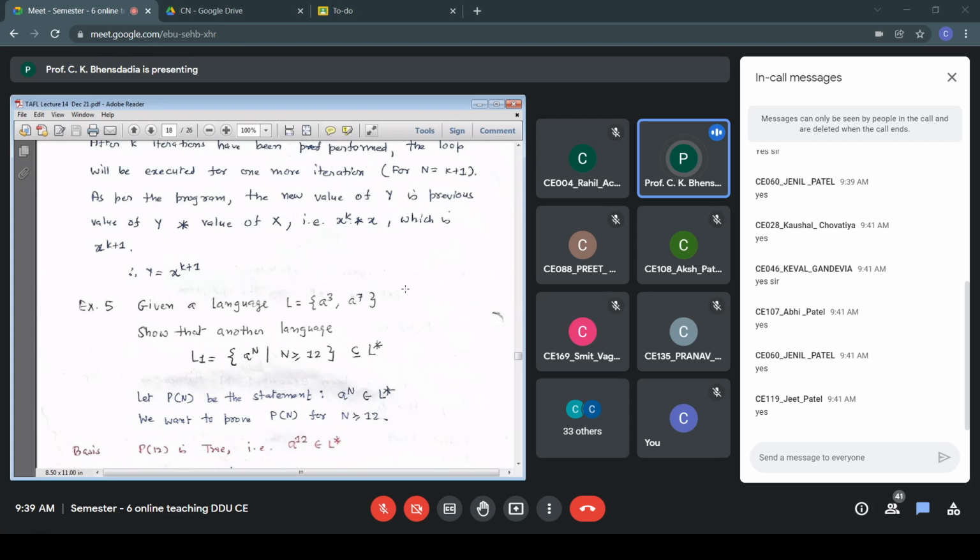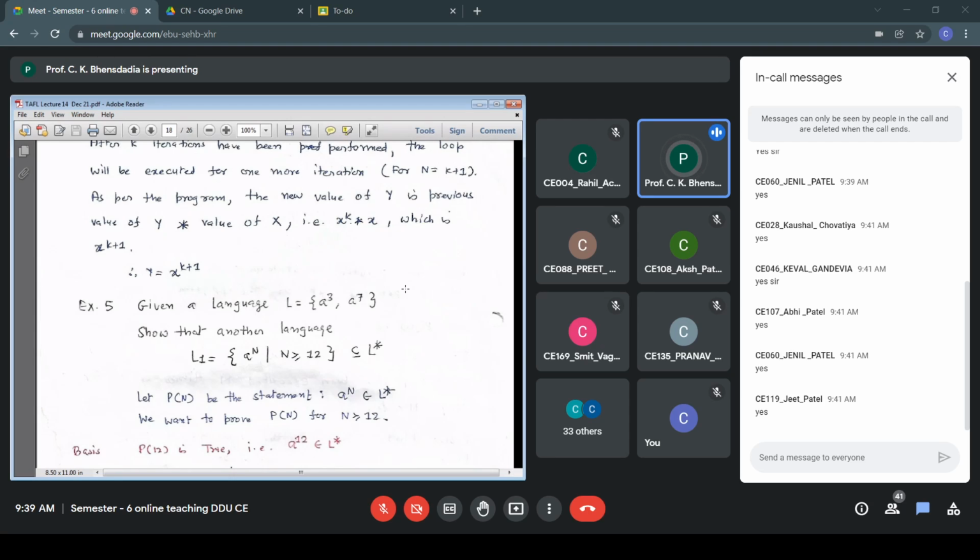The initial value of n is 12, which forms the basis. My statement is a^n belongs to L star. The starting value of n is 12, so we have to show in the basis that a^12 belongs to L star, and it is not difficult to show that. How do we show that?